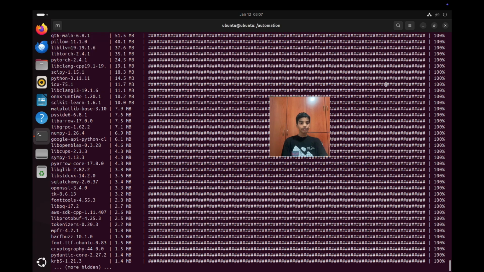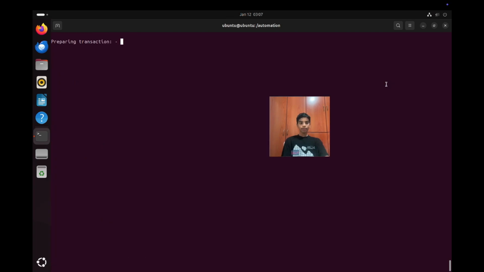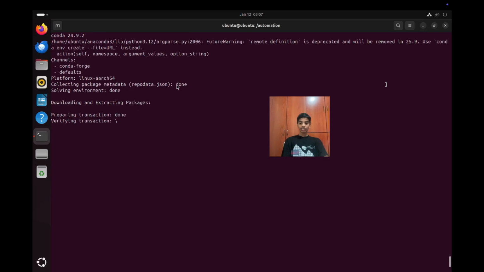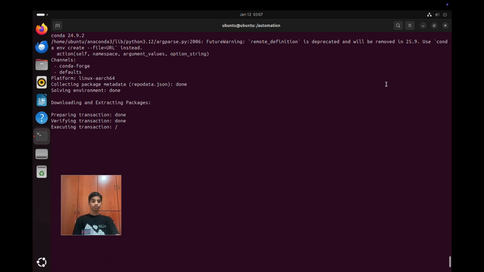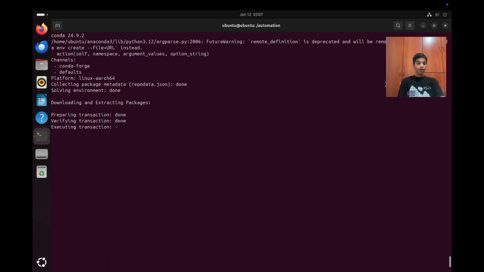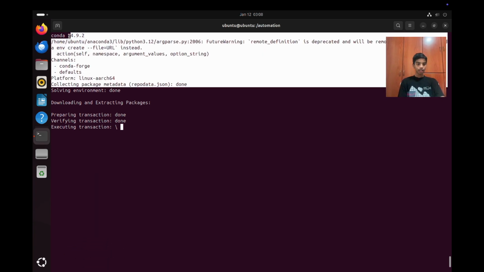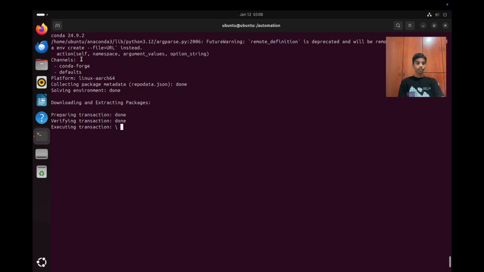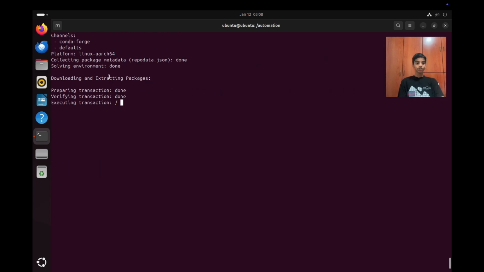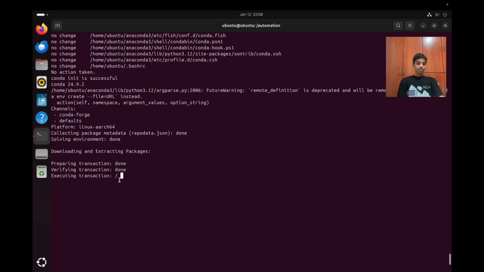If you look over here, 51 megabytes, 41 megabytes, 37, and it will just get smaller and smaller. Now it's preparing a transaction, verifying it, and then it will execute it. Over here it even says the Anaconda version, and it is even forging it. This should also work for you. It's executing the transaction, installing pip dependencies.